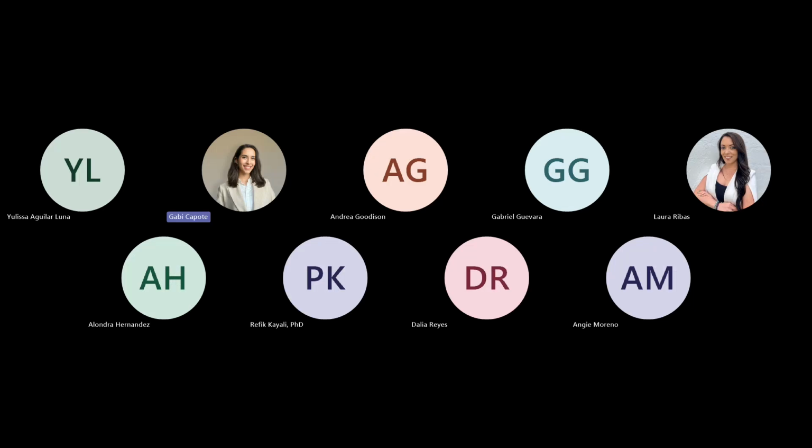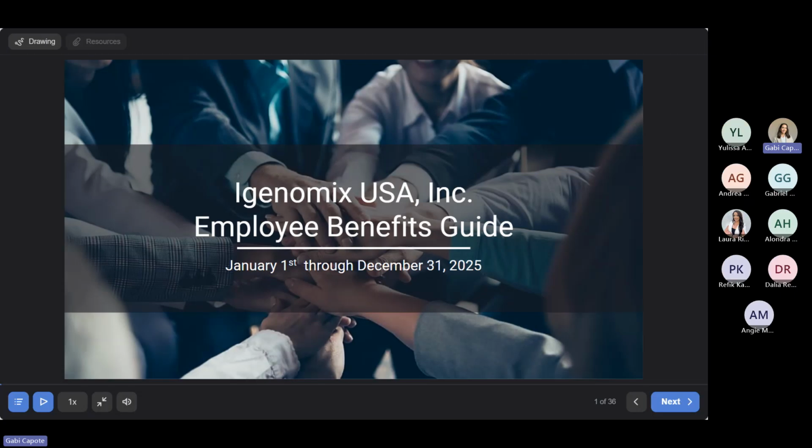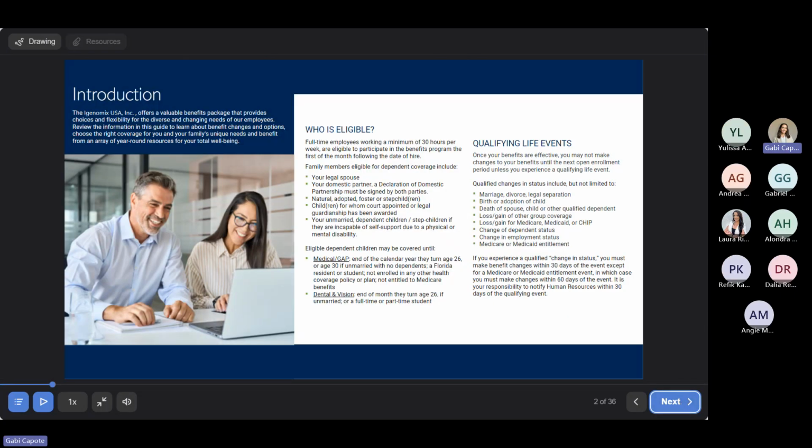are going to be in place beginning the 1st of January until December 31st of next year. So here on this first page, we have some information going over who is eligible. Employees that are eligible are full-time employees working a minimum of 30 hours per week. And you may also have some eligible dependents that you would like to include in your benefits.